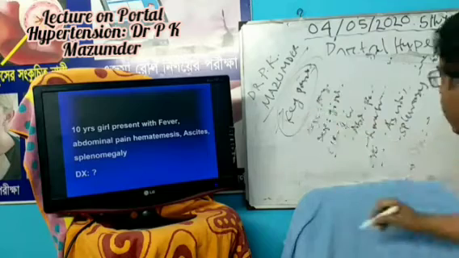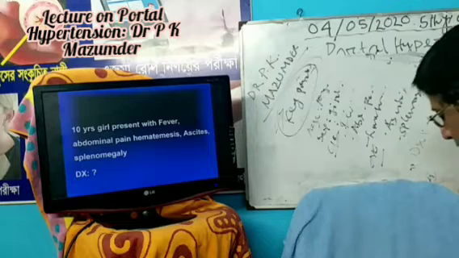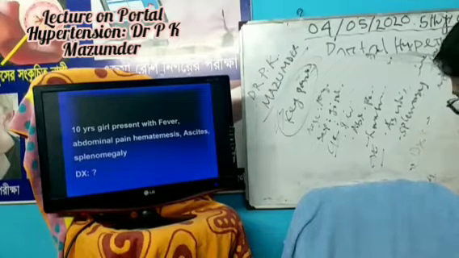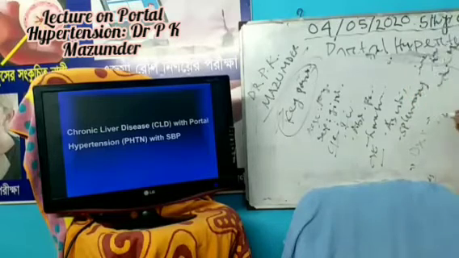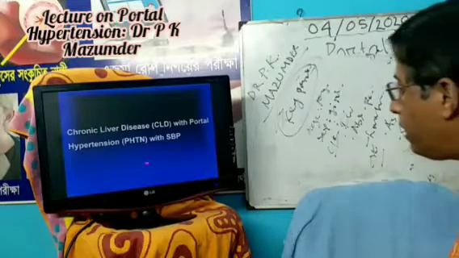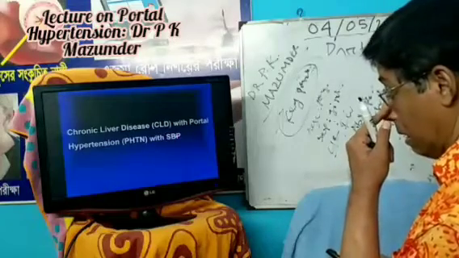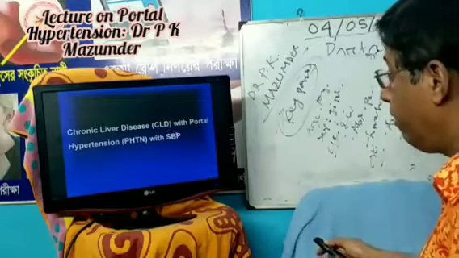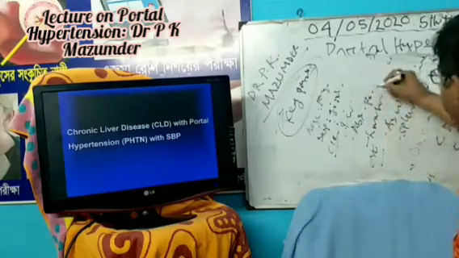So from the above scenario, my diagnosis is chronic liver disease with portal hypertension with spontaneous bacterial peritonitis. If you do not write spontaneous bacterial peritonitis, you do not get full marks. In favor of spontaneous bacterial peritonitis, the patient has fever and abdominal pain.